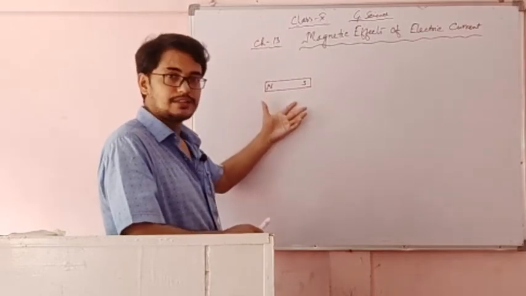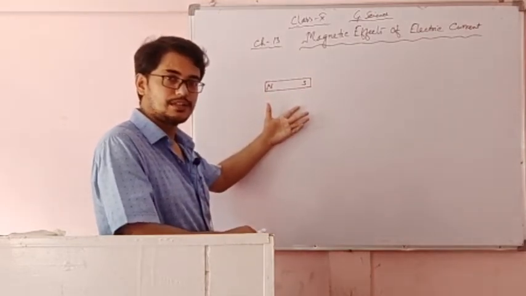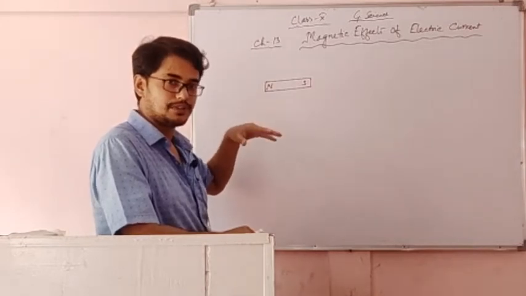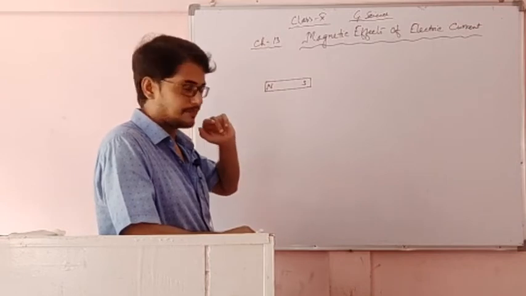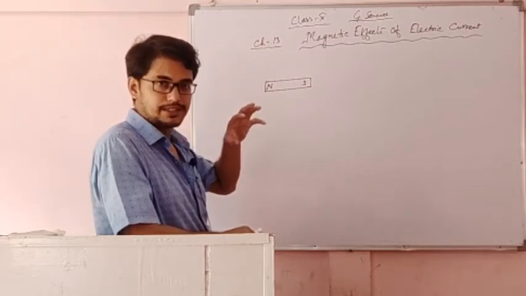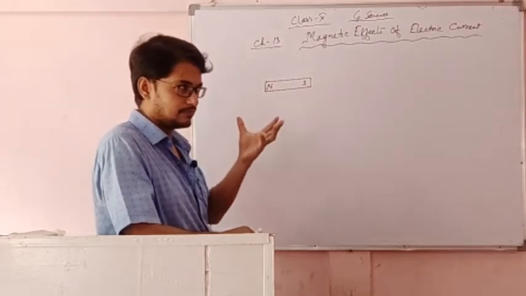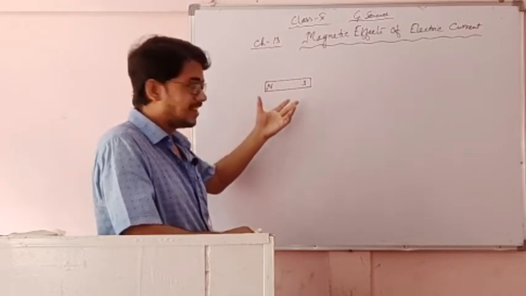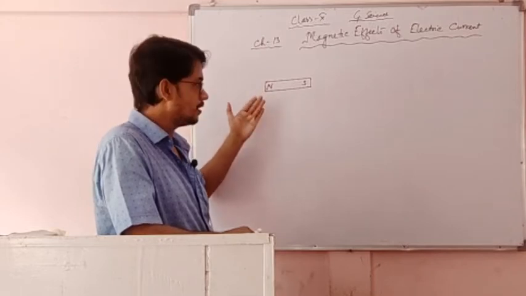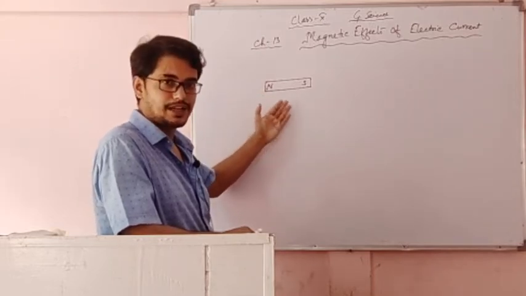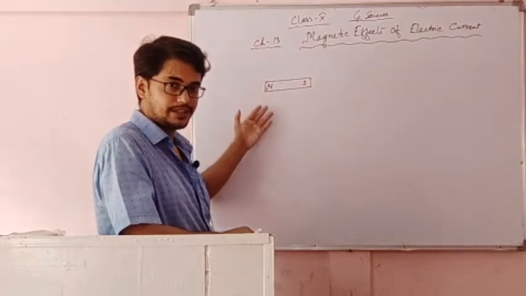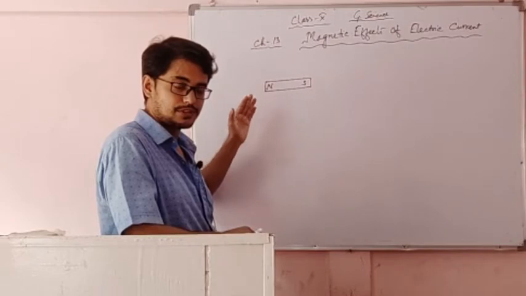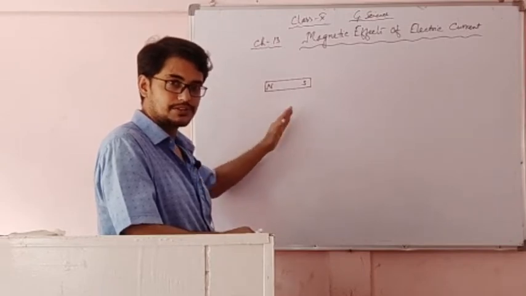Our Earth is the largest magnet. Our Earth also has two poles, north pole and south pole. So Earth is also the largest magnet, and it also has the attracting property due to the gravity of the Earth. Now, on the surface of the Earth, the magnet's north seeking pole is the north pole, and the south seeking pole is the south pole.